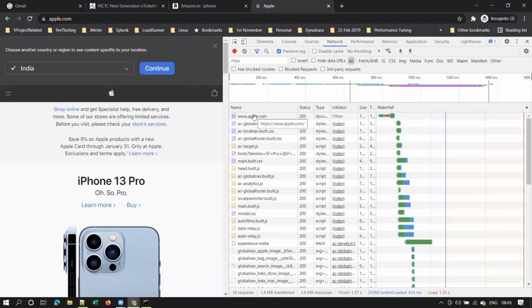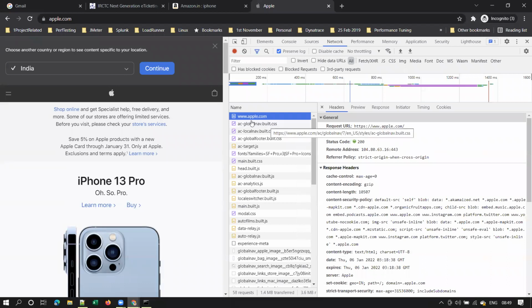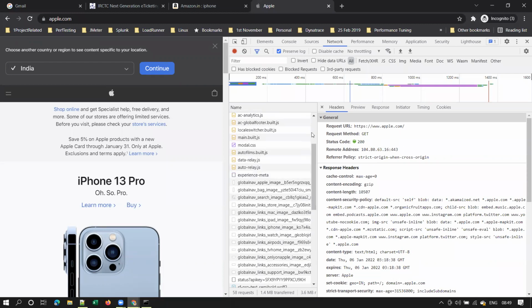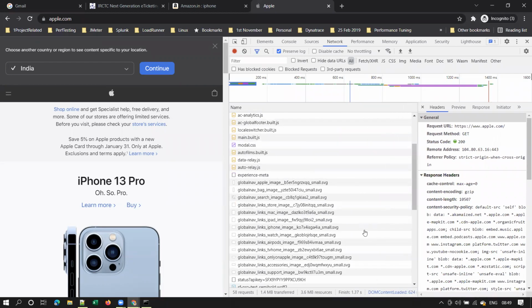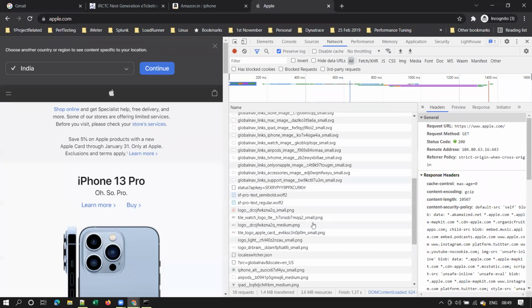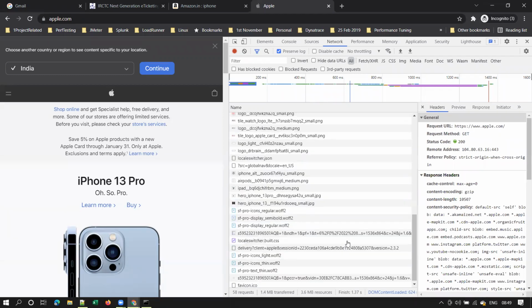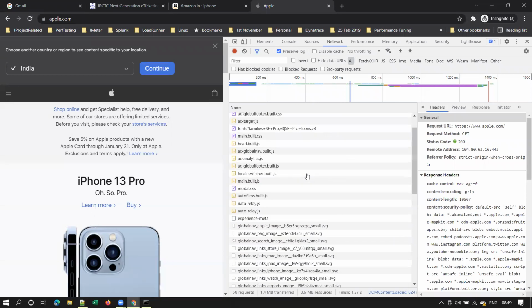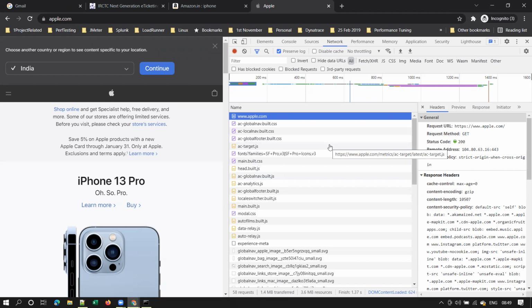apple.com. This is the main request that I have sent to the browser, right? And internally, some sub requests will go to the server for CSS. Observe here, there are some CSS files and JavaScript files. .js means JavaScript files, right? And you'll have some images as well, isn't it? SVG is an image format, PNG, JPG, these are all image formats. So any web page will typically be built up of HTML, CSS, and JavaScript, right?